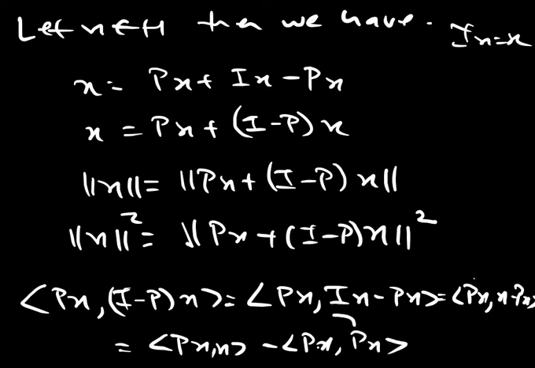Now, if you shift P over, that would become the first term as it is, the inner product of Px with X. The second term is minus the inner product of P star P X with X.